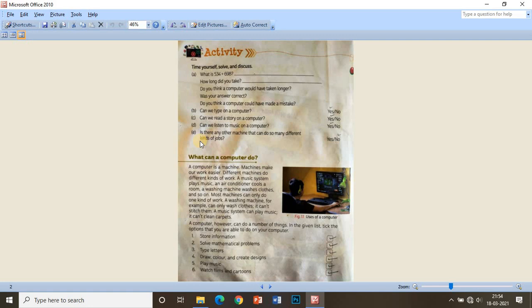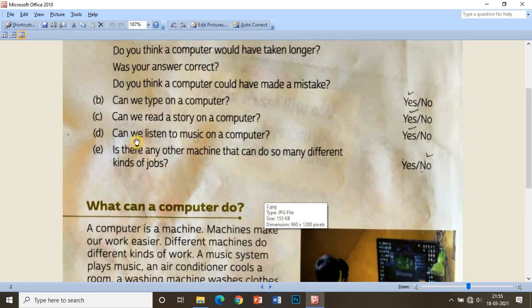Do you think a computer could have made a mistake? Our answer will be no. If you provide correct input to the computer, it will never make a mistake. Now to come to question number B. Can we type on a computer? Our answer will be yes. We can type on a computer.